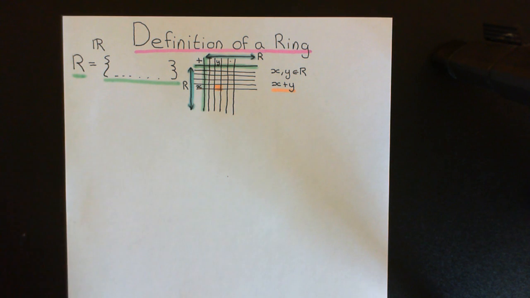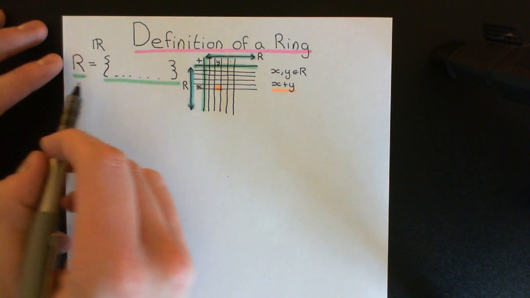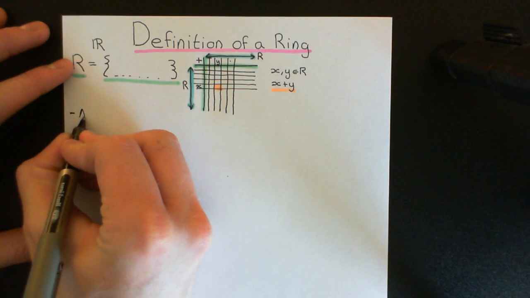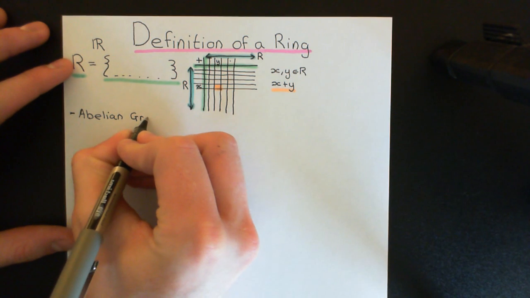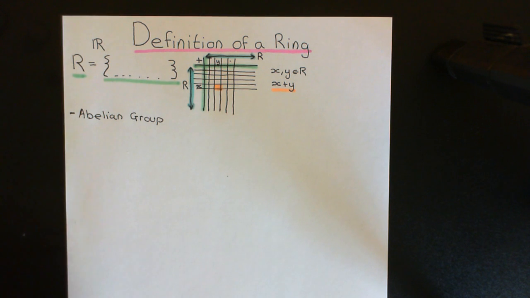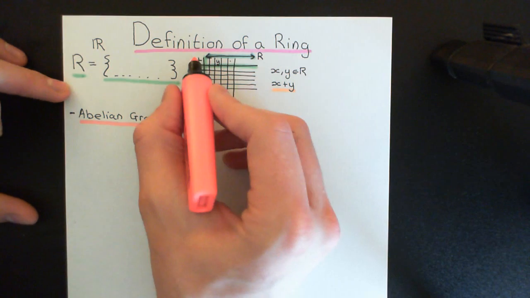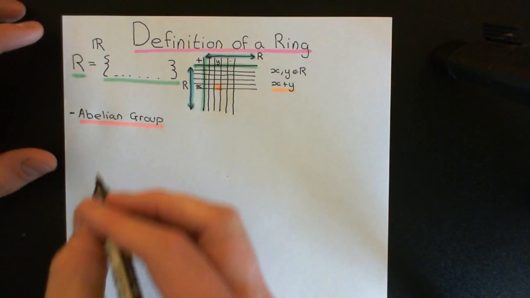Okay, and the beautiful properties that we're going to insist that this addition composition table must obey in order for our number system to be considered a ring can be summarized by saying that we want it to obey the axioms of an abelian group, or a commutative group. And I'll just remind you of what the axioms that an abelian group composition law must obey. Okay, so we can say that the set of elements of the ring with just the addition composition law here is an abelian group. Okay, to turn it into a ring, we're going to need to define another composition law on top of this, which we'll call multiplication, which we'll do in a moment.